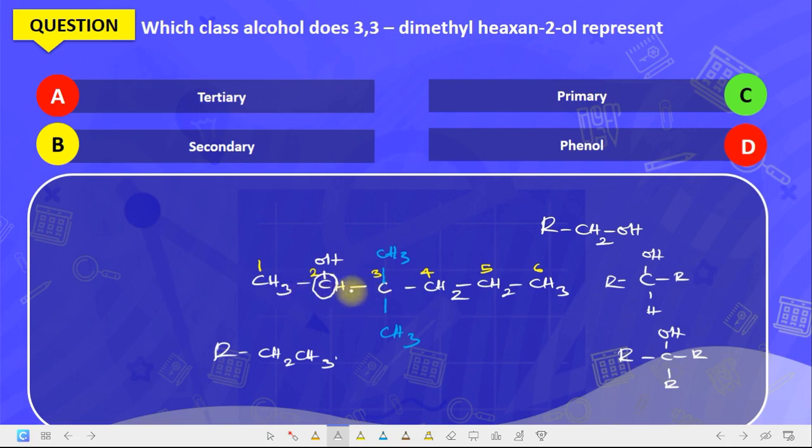Is a primary alcohol. Not paying attention to anything that follows, just the other carbon. I mean secondary alcohol. So this is secondary what? Alcohol. So the correct answer here is secondary alcohol.